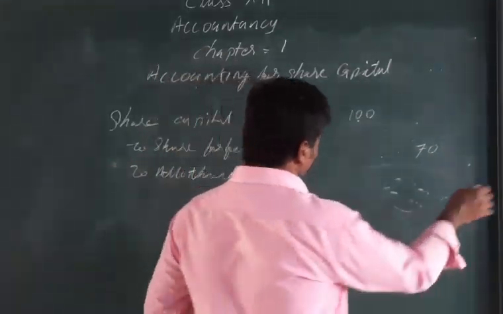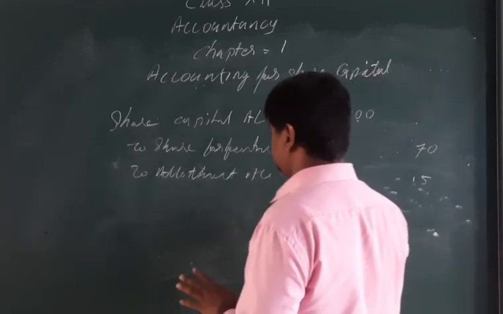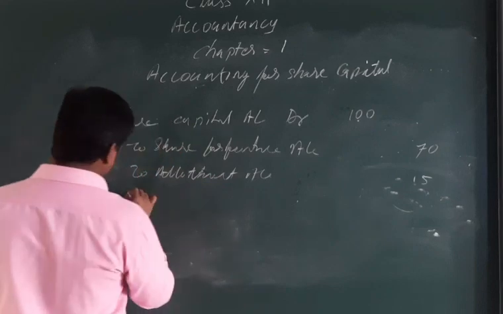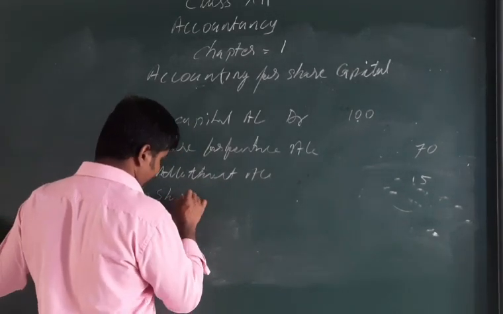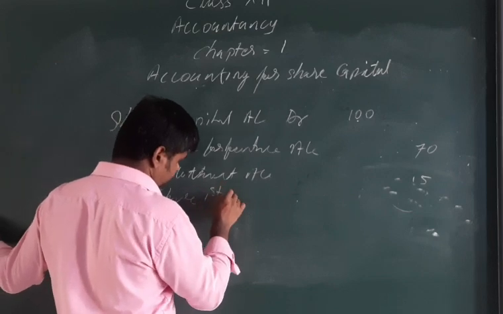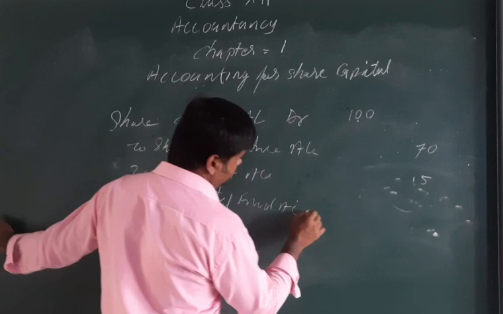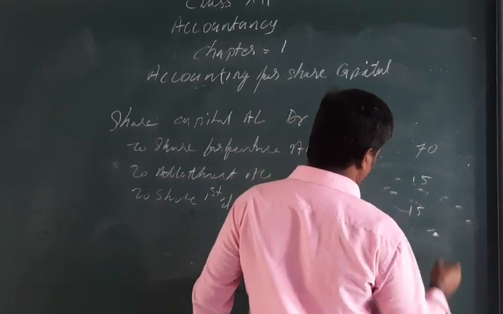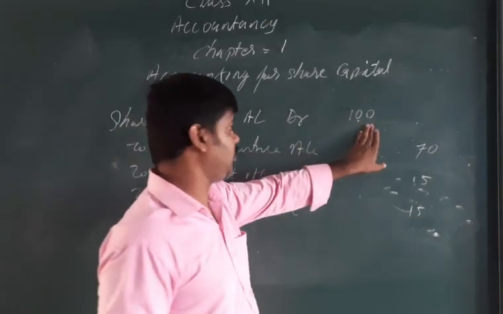For example, if 30 rupees pending, 15 rupees for allotment not paid, and to share first and final call account remaining 50 rupees unpaid. Now you see the total 100 rupees over here.